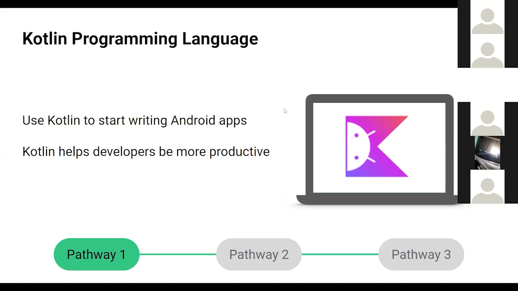So use Kotlin to start writing Android apps, as you must have noticed by now, and it helps developers be more productive. If you are a Java developer, then it's essentially high time you switch to Kotlin, because now even Google recommends Kotlin. And as you can see, Kotlin and Java are essentially interoperable. Everything is just connected with each other, and you can develop some amazing apps using Kotlin. So this is it.